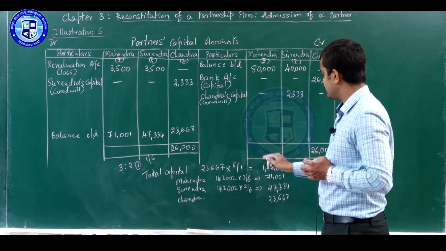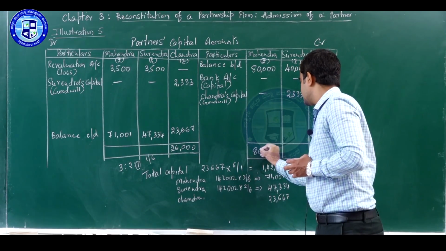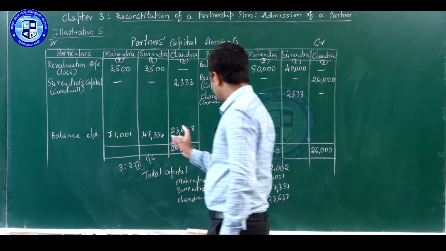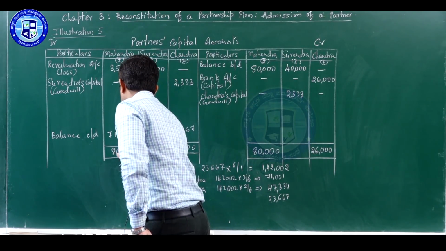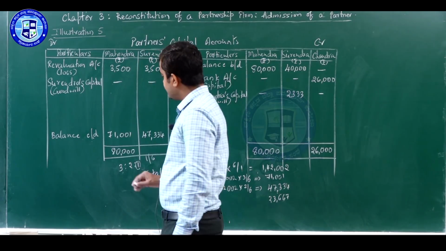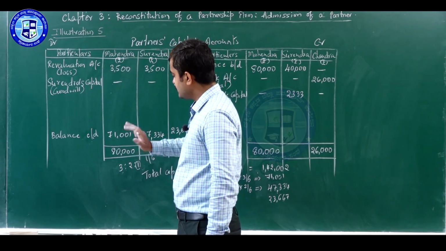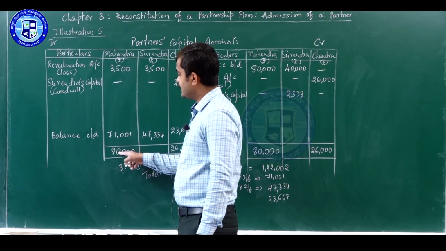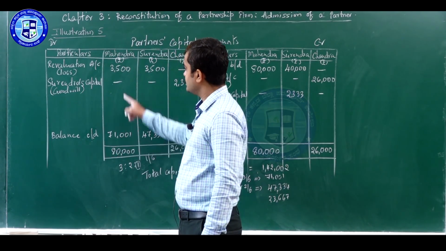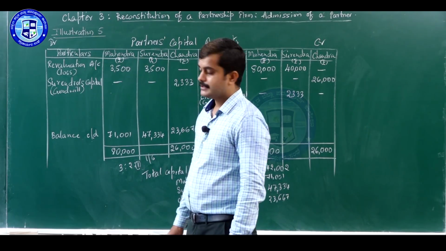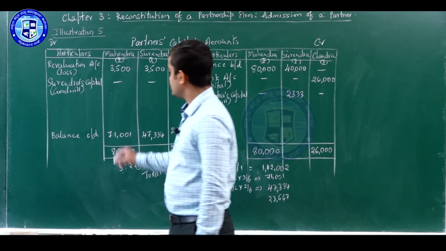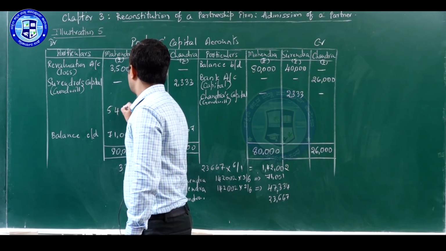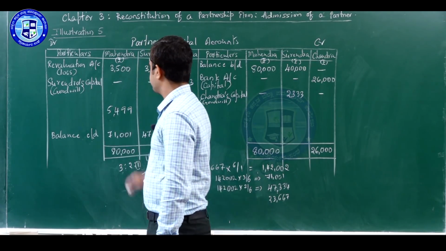So here 80,000 greater, write that 80,000 on credit side, take that total to the debit side 80,000, deduct debit side items from 80,000. So here we get 80,000 minus 71,001, 3,500. The balance comes to 5,499.